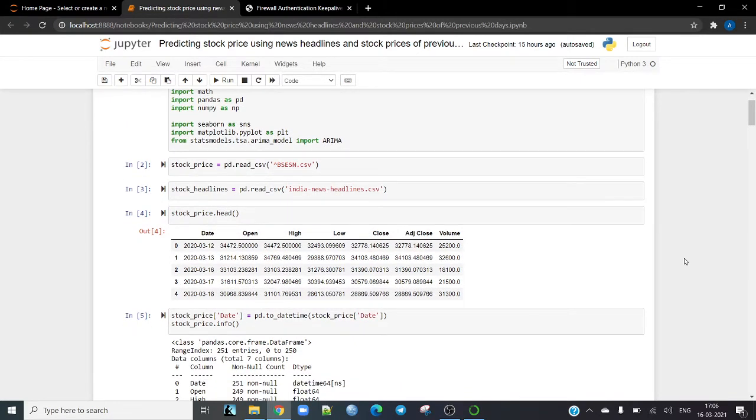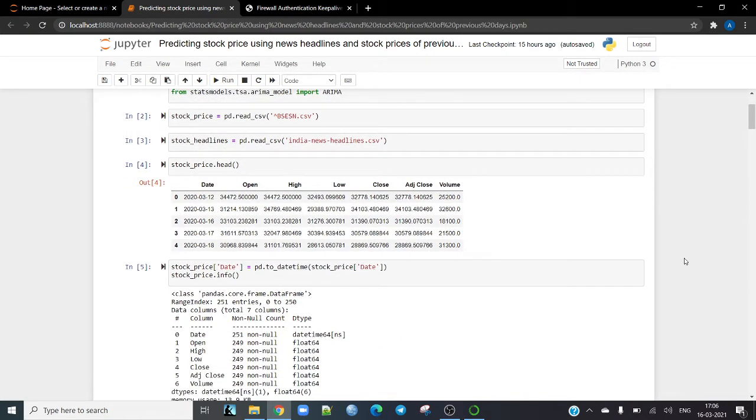So let's start off with the analysis. Initially we'll be doing a numerical analysis and then move on to the textual analysis. Starting off with the numerical analysis, we see the stock price data frame first of all, and this is how it looks. We see that there are a lot of issues here.